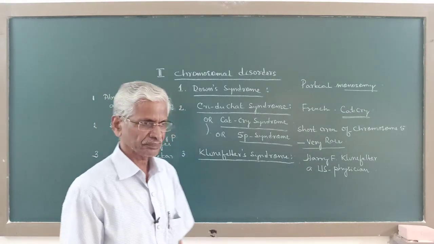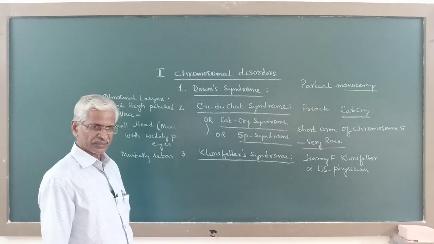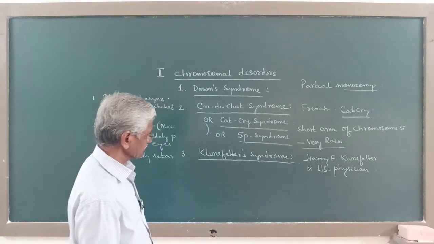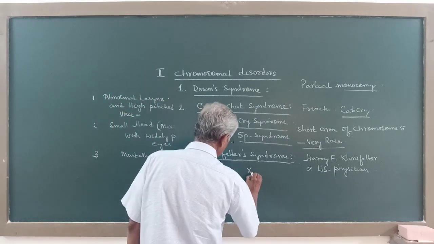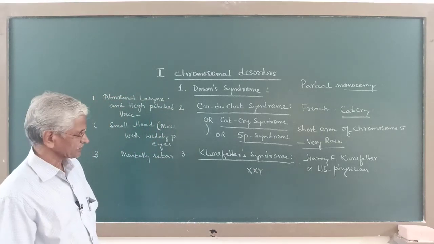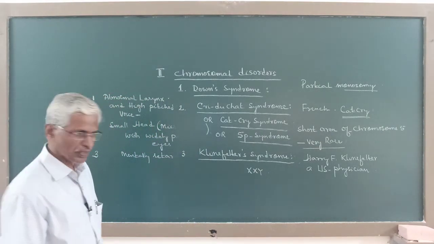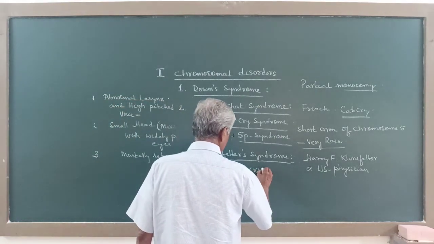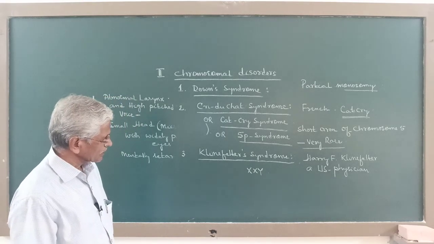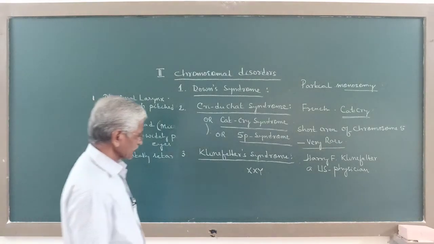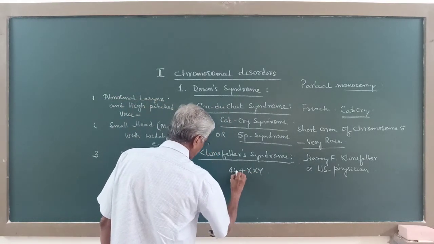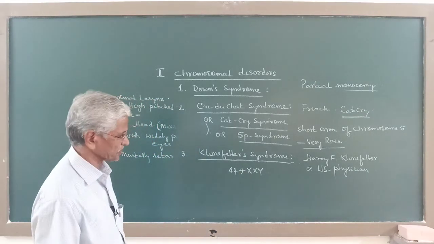Klinefelter's syndrome. Now this Klinefelter syndrome is caused due to one extra sex chromosome, XXY. This is the sex chromosomal number. So there are 3 sex chromosomes apart from the usual 44 chromosomes.